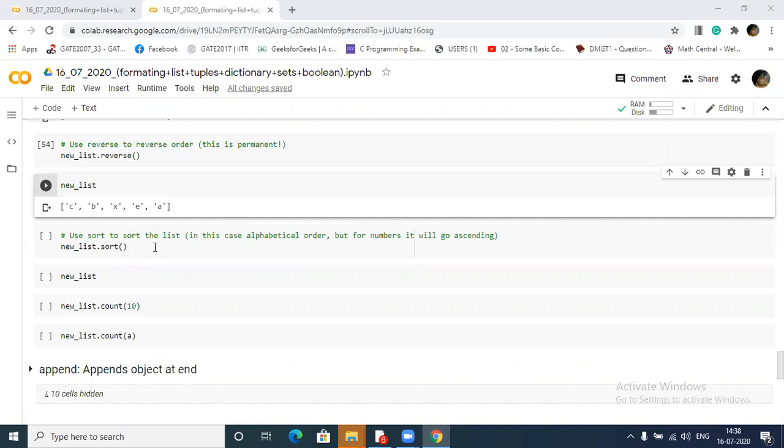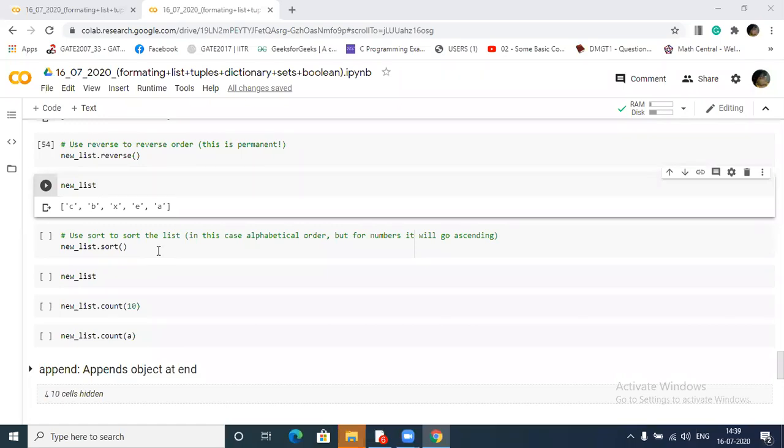Now if I want to sort, based on alphabetical order, A will come in the first position, then B, then E, then X. If I want to sort, whether the list contains strings or numbers, I can sort them. But there is a question in your mind: if my list is heterogeneous, meaning it contains a string as well as a number, then how will it perform sorting? In that case, sorting will not be performed. It will show an error saying you cannot perform this sorting operation on this type of list. So sorting is possible only when your list is homogeneous, meaning similar types of data are present in your list.